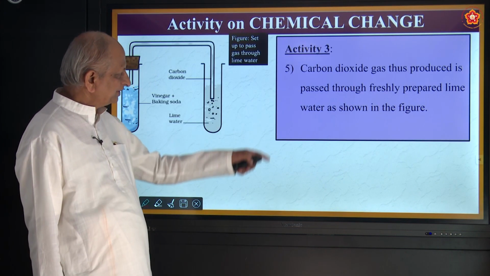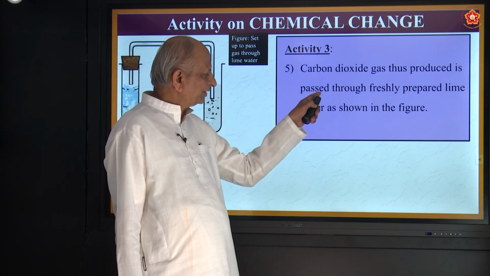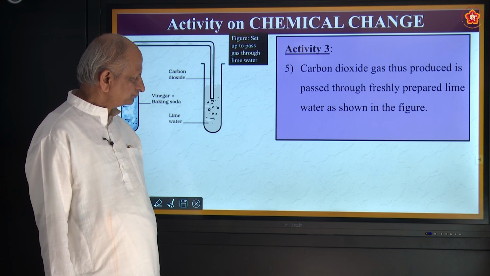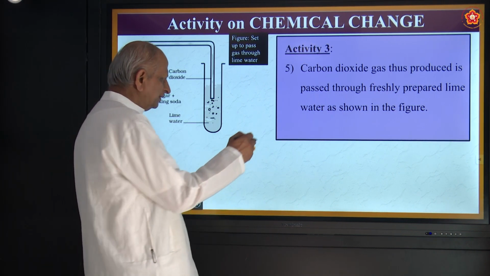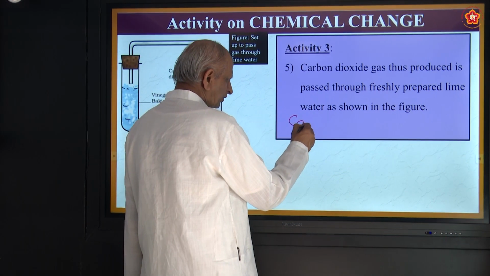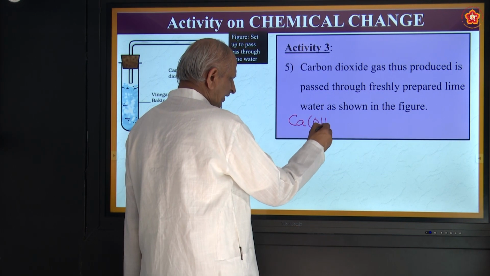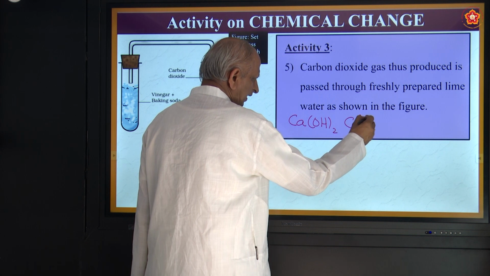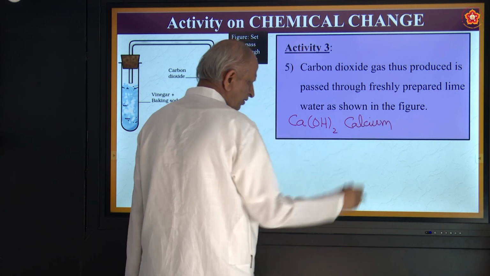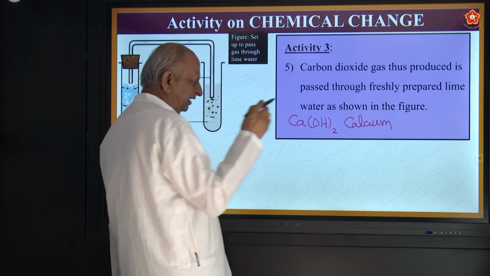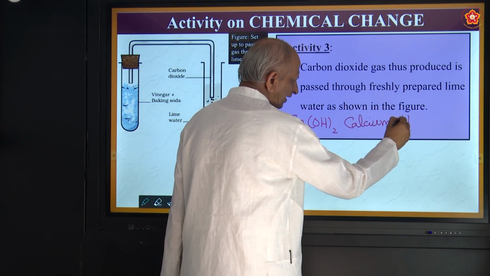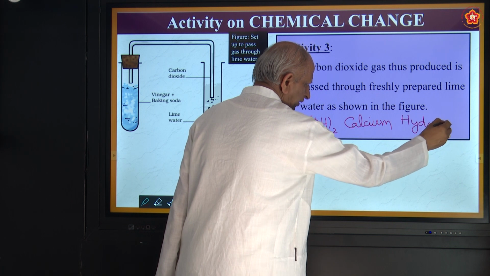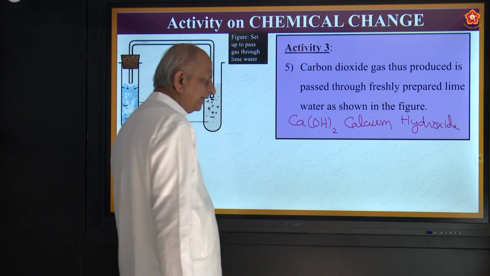So the carbon dioxide gas thus produced is passed through freshly prepared lime water. What is lime water? That is called calcium hydroxide. Note the names. Some of the new names you are getting now. You are going to study in detail later. But now let all of you know the names. Calcium hydroxide.